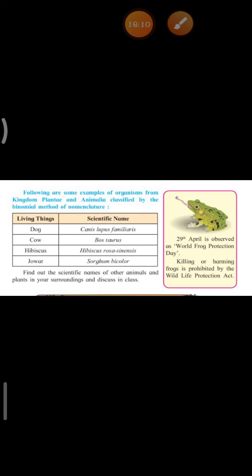29th April is observed as World Frog Protection Day. Okay, and children, remember that killing or harming not only frogs but any animals is prohibited by the Wildlife Protection Act.